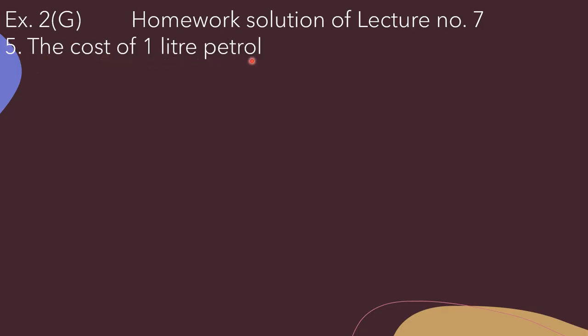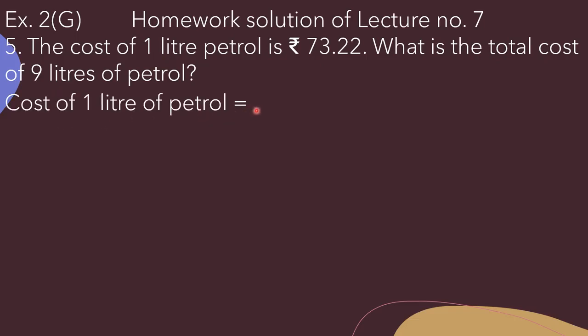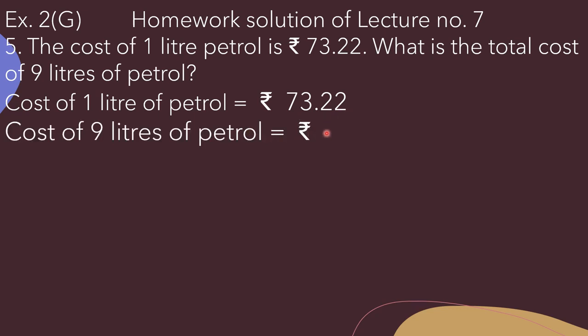The cost of 1 liter petrol is rupees 73.22. What is the total cost of 9 liters of petrol? So here beta we have given the information about 1 liter of petrol and we have to find out for 9 liters of petrol. So we need to multiply. So here we will write the statement, cost of 1 liter of petrol is equal to rupees 73.22. Cost of 9 liters of petrol is equal to rupees 73.22 multiplied by 9.